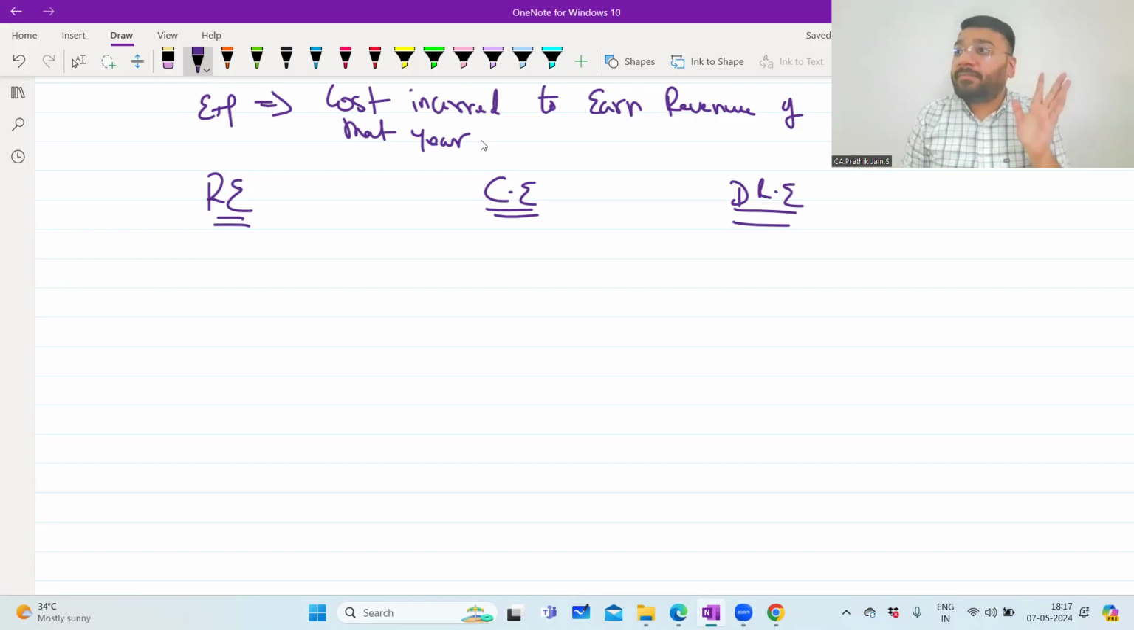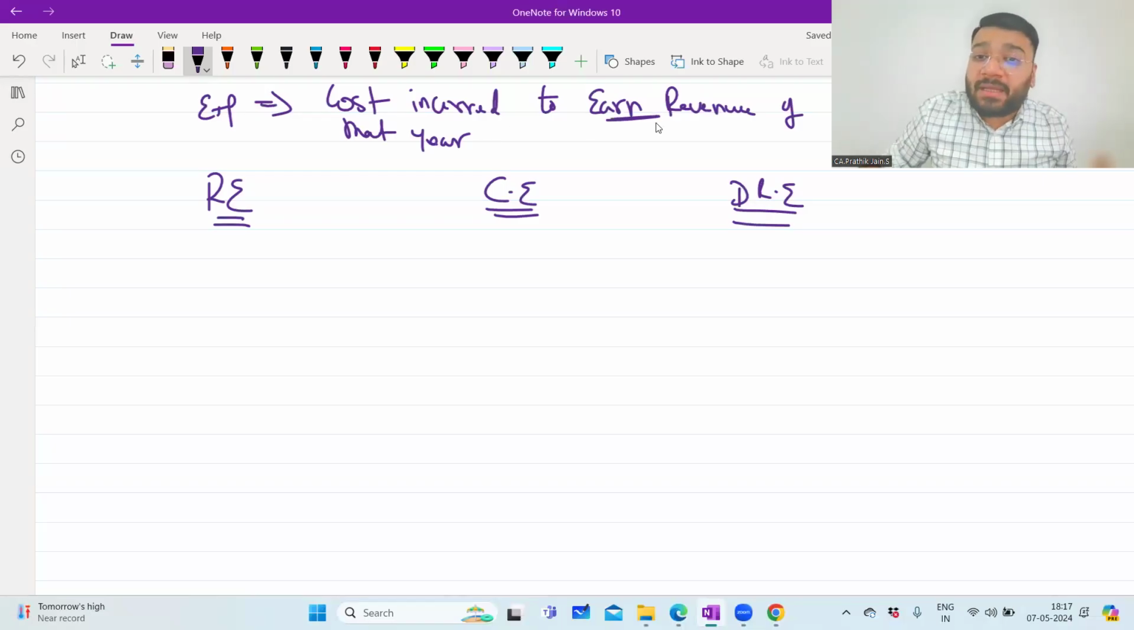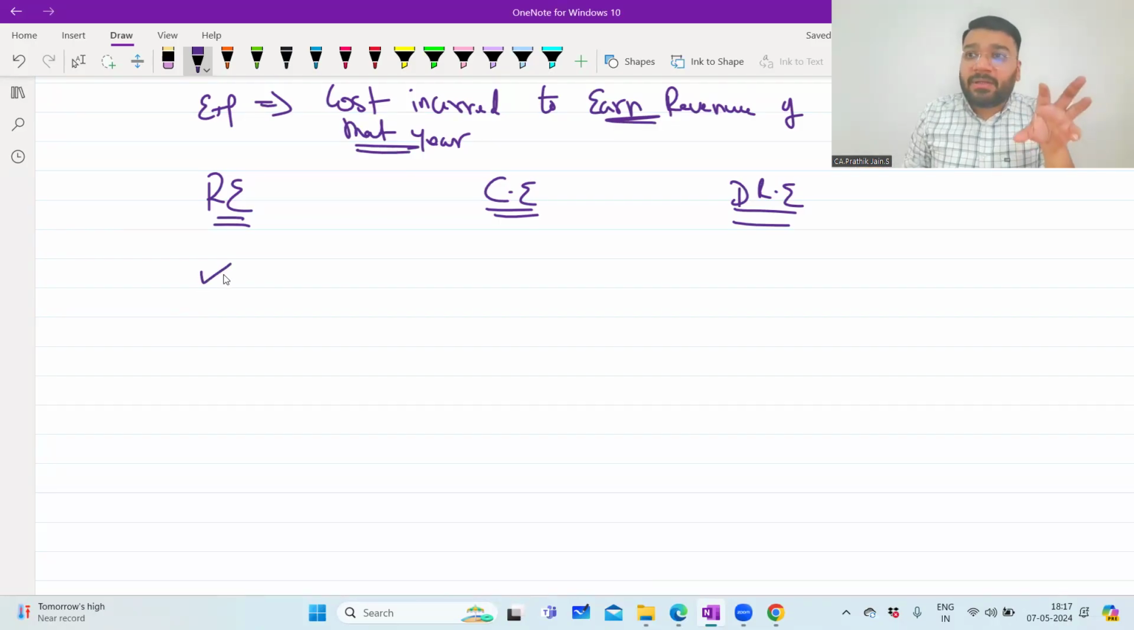Any cost that you've incurred, any money that you've incurred, not spent, to earn the revenue of that year, we call that an expense. This is in line with satisfying the matching principle. So what is revenue expenditure? Revenue expenditure is that expenditure that I have incurred to earn the revenue of that year, and the benefit that I'm getting is exhausted in the same year itself. In other words, revenue expenditure is that expenditure which is helping me to earn the revenue of only